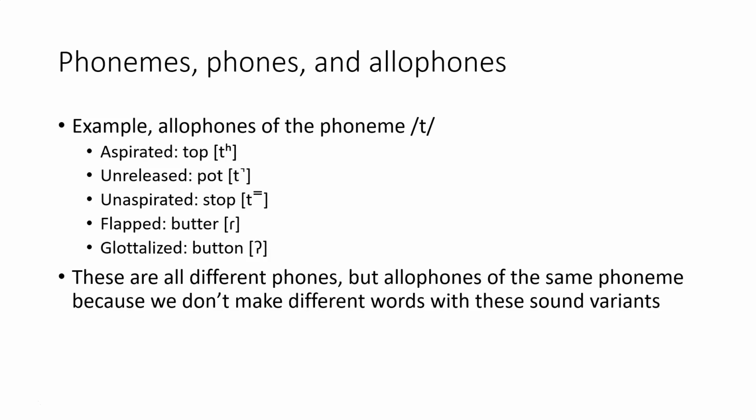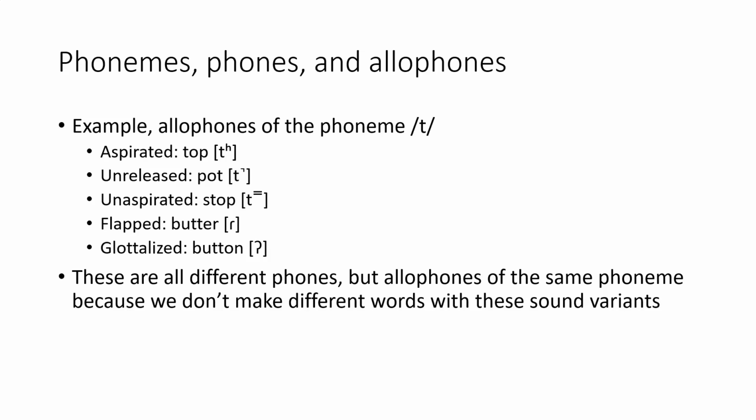So one of the largest groups of allophones we have in English is for the T consonant. It can be aspirated, like in the word top, where there's an extra sort of h after the T is released. The T can be unreleased if it's the end of a word. So if I say something like pot, I don't have to have that t part of it there. It can be released but not aspirated. This happens, for example, in the ST consonant cluster in stop.